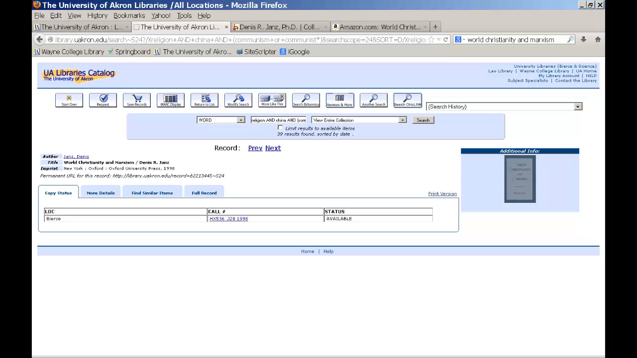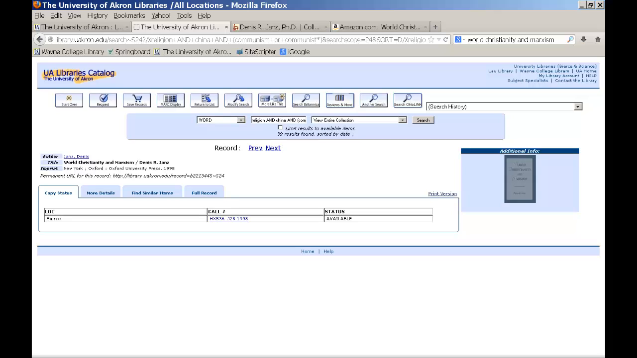So this will be one good resource for this specific topic of Christianity, and we'll want to look at other resources to get a better idea about the other religions and other aspects of religion in communist China. So it isn't too specific, nor is it too general.